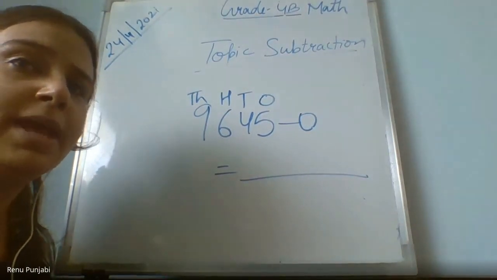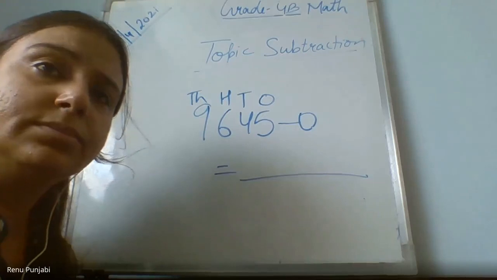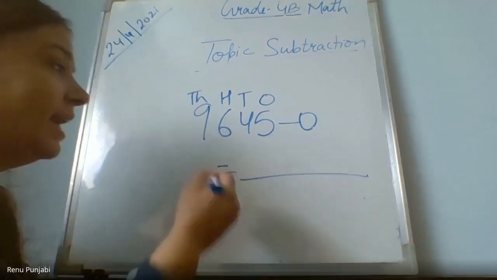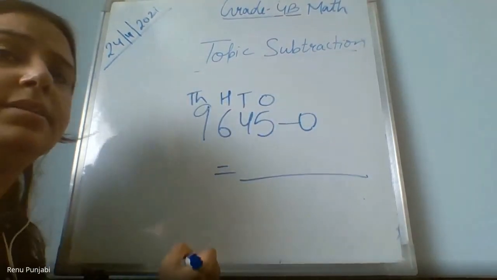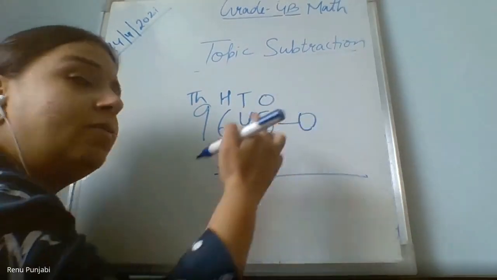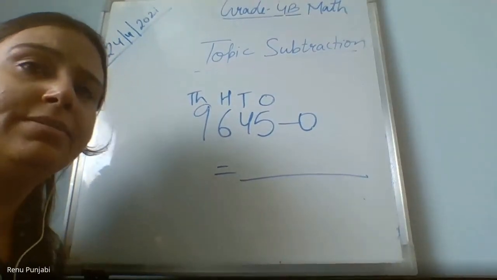Shivani, turn on your mic and read. 9,645. 9,645 minus 0. What will be your answer?